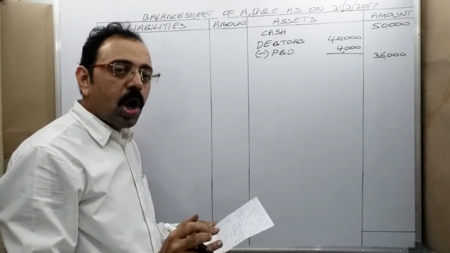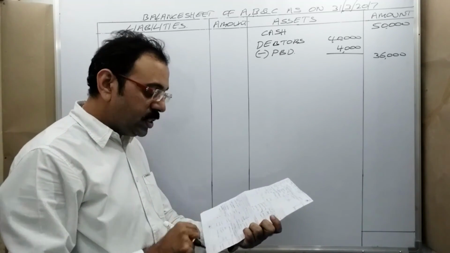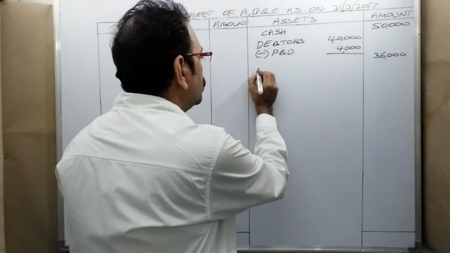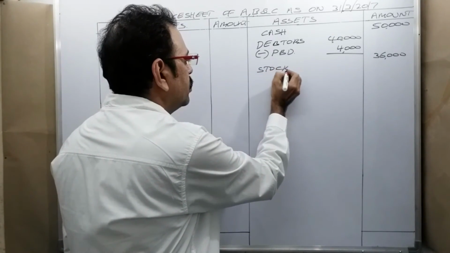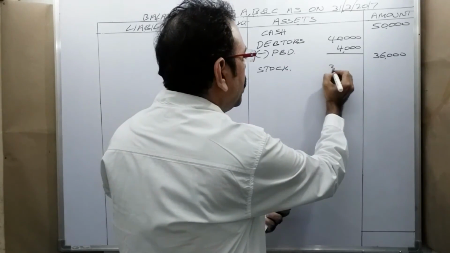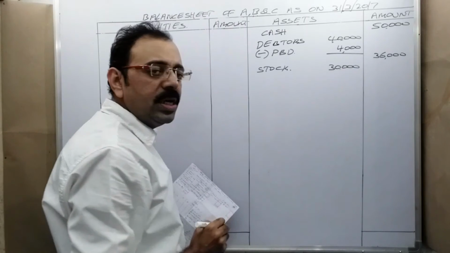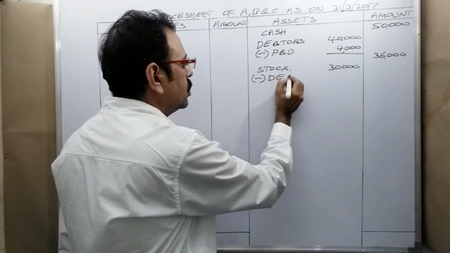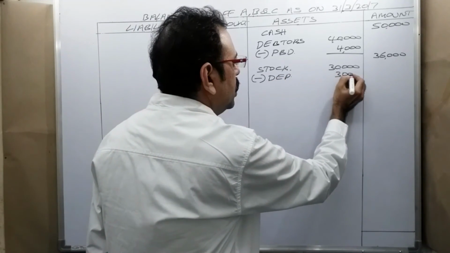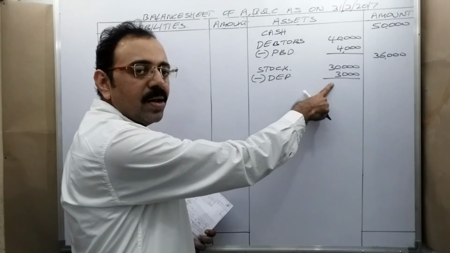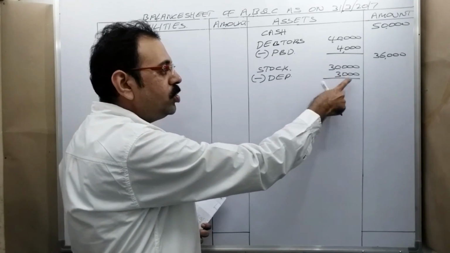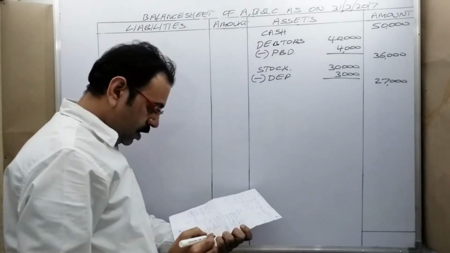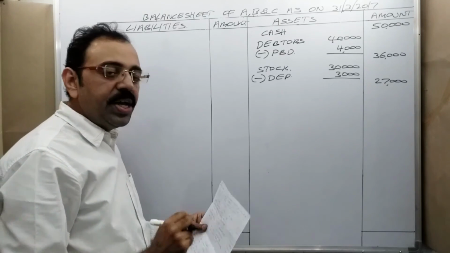Then stock. Related to stock, is there any adjustment? Yes, there is a depreciation. Therefore, stock. Write the balance sheet amount in the inner column, and 10% is the depreciation. Depreciation, what should we do? Minus 3,000. In the revaluation account, we calculated that amount. From that account, you should take that amount. 27,000 rupees.